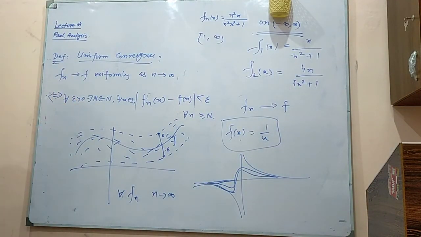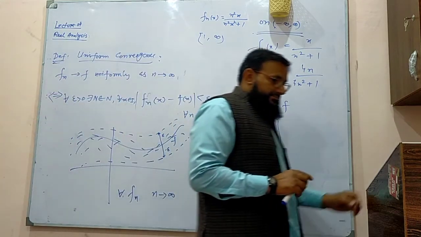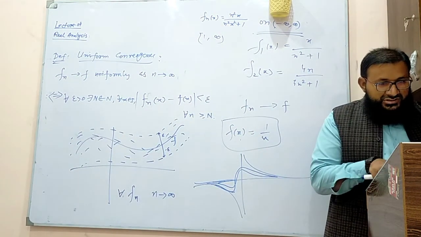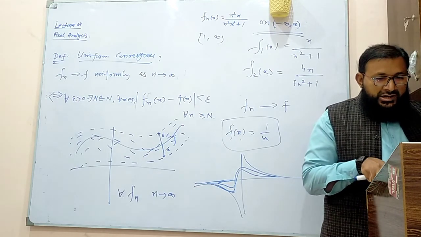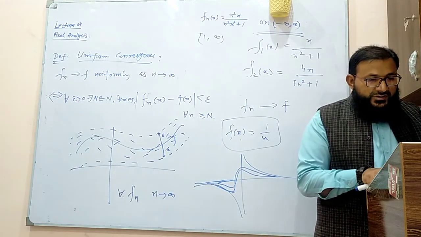So you can graph these easily with the help of Desmos. So this is what we call pointwise and uniform convergence.